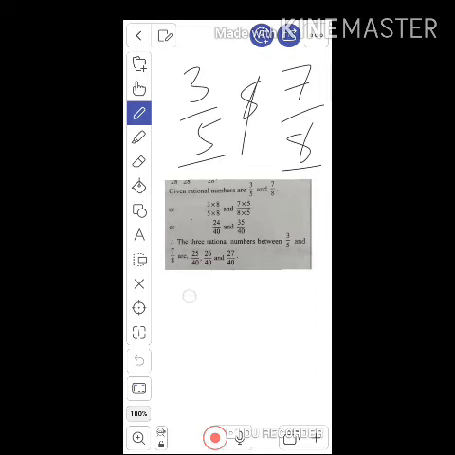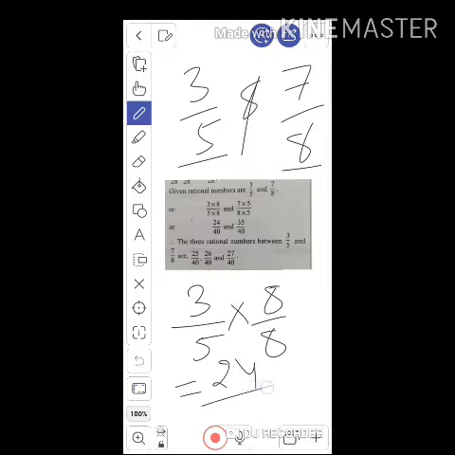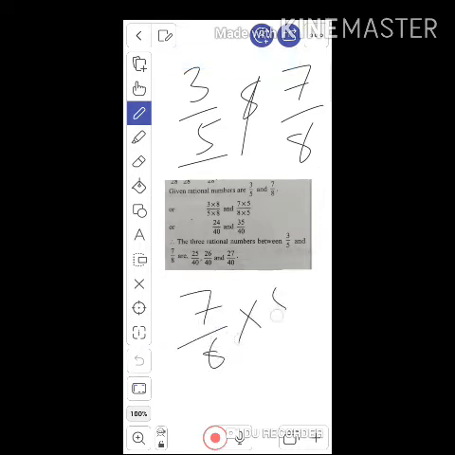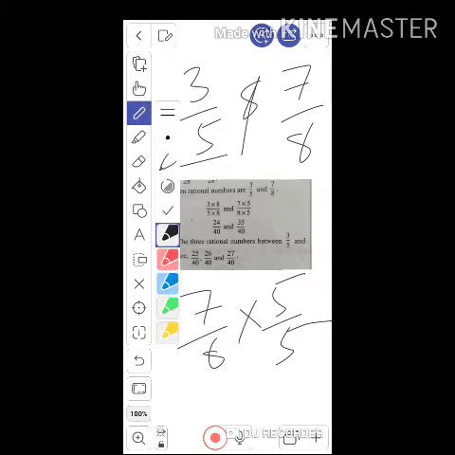So how can we equalize this? 3 by 5 into 8 by 8, that is equal to 24 by 40. Similarly 7 by 8 into 5 by 5, we can equalize this one. So it becomes how much? It becomes 35 by 40. Yes, 35 by 40.